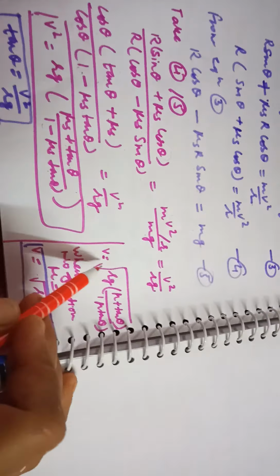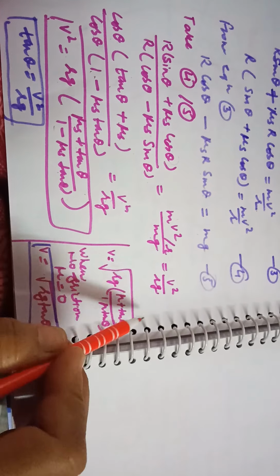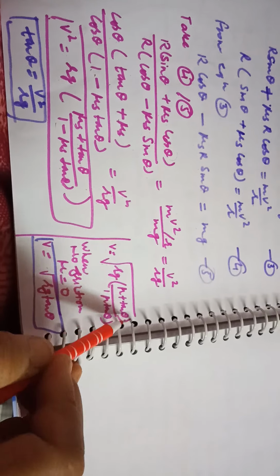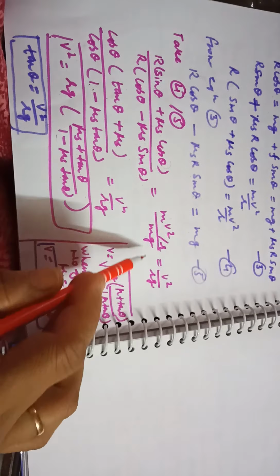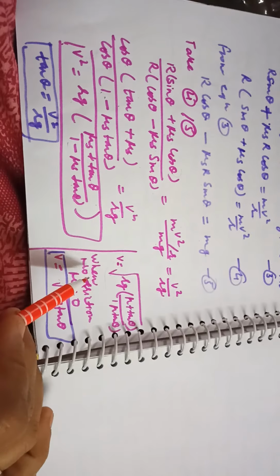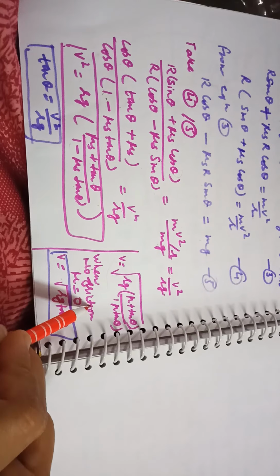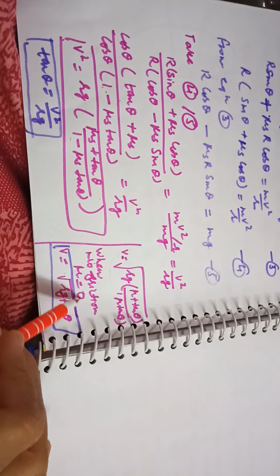So you have got the maximum velocity for the safe turn, v is equal to under root of rg times mu s plus tan theta over 1 minus mu s tan theta. So this expression we have got when we take into consideration the force of friction. But if no force of friction is acting between the road and the tire, then coefficient of friction mu is equal to 0.